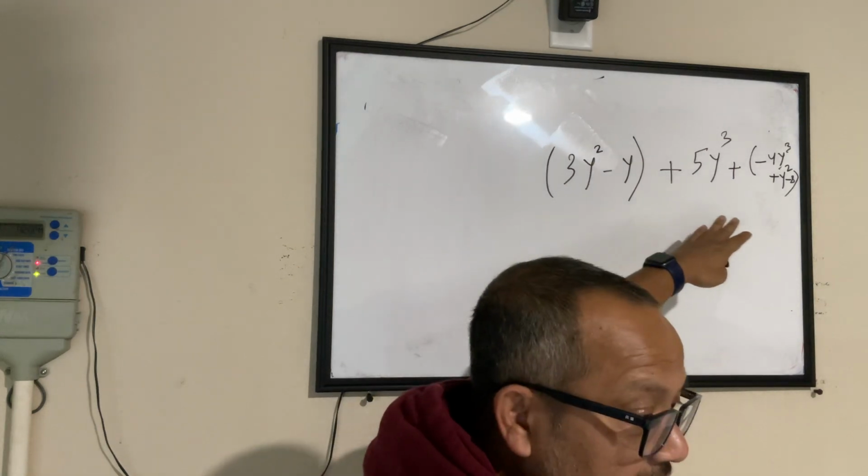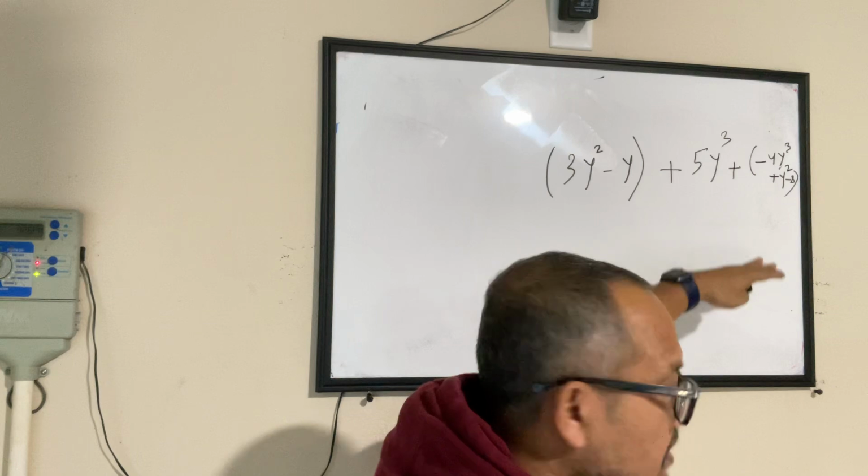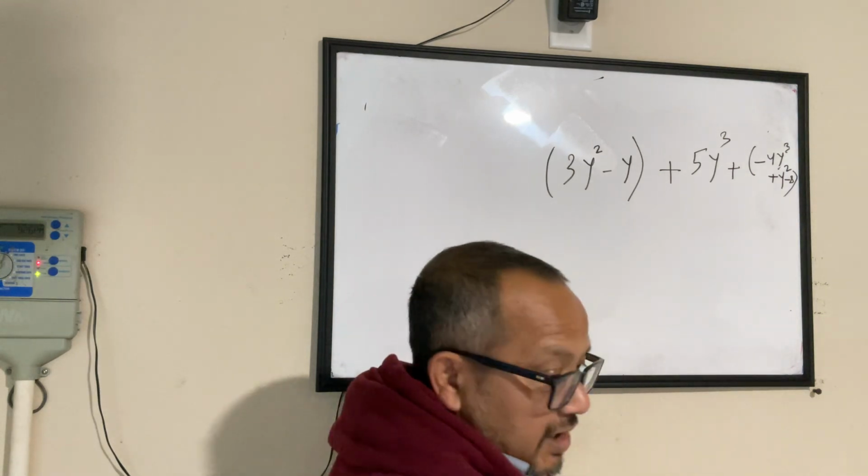This is what we have to find. Yes, sir. Okay.